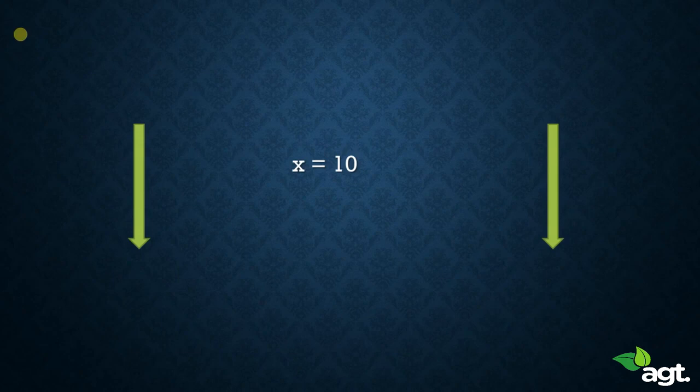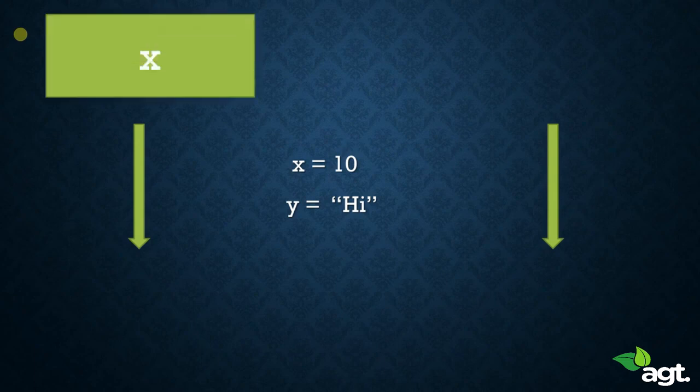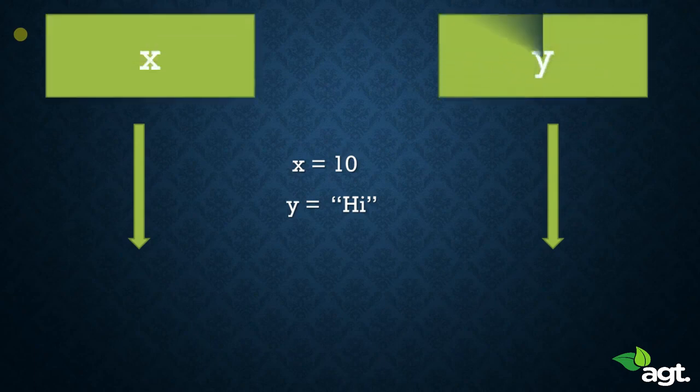X equal to 10. Now this means that X is our variable and 10 is the value stored in that variable. Y equal to "hi". Now y is another variable and it stores the word hi. Now x and y are 2 variables, but these 2 variables are of different data types.